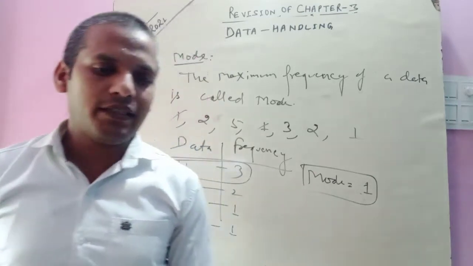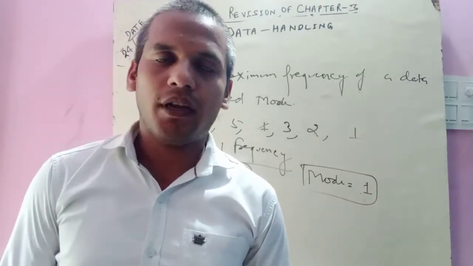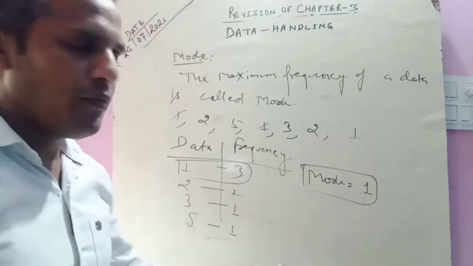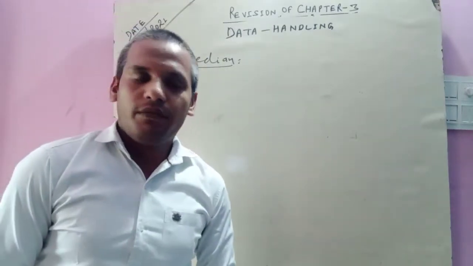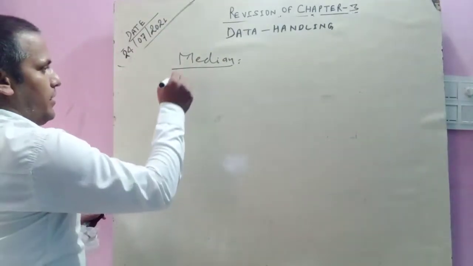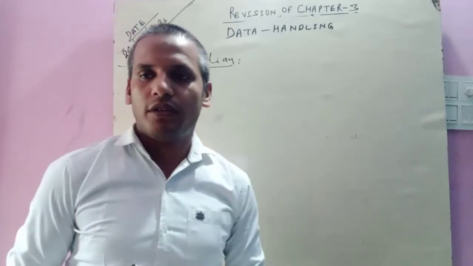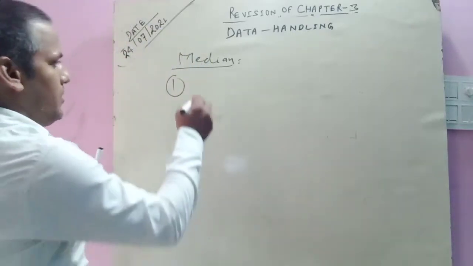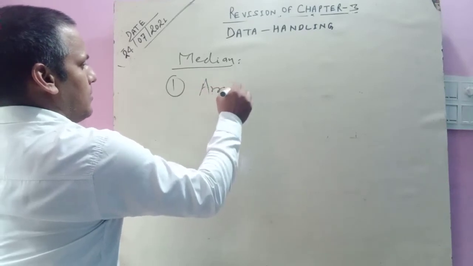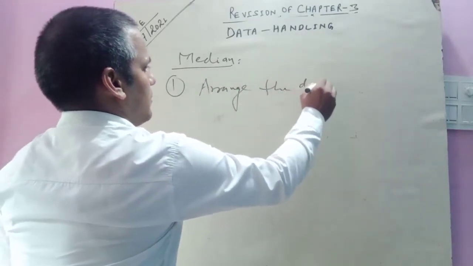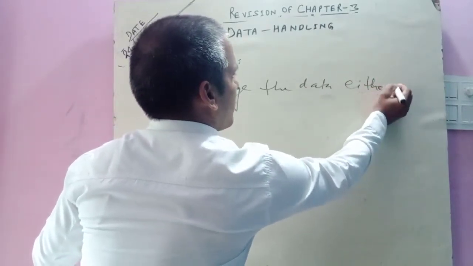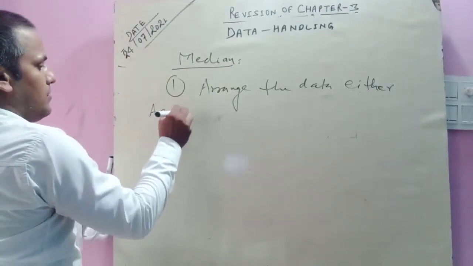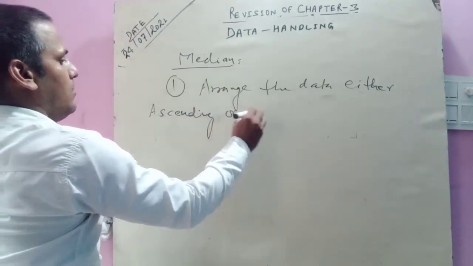Okay. Now the next topic is the median. How can we find the median? If so many numbers are given, how can we find the median of the data? We have already discussed how to find the median. There are 3 steps. First, we should arrange the data either in ascending or descending order.